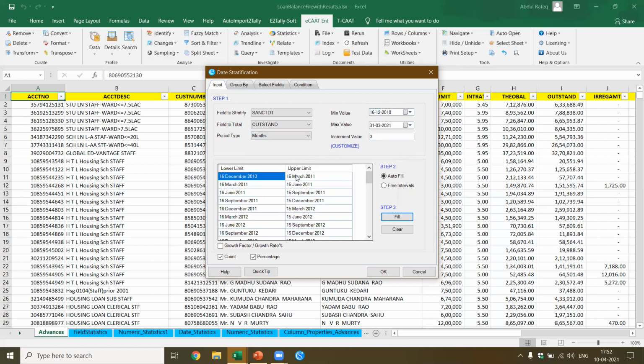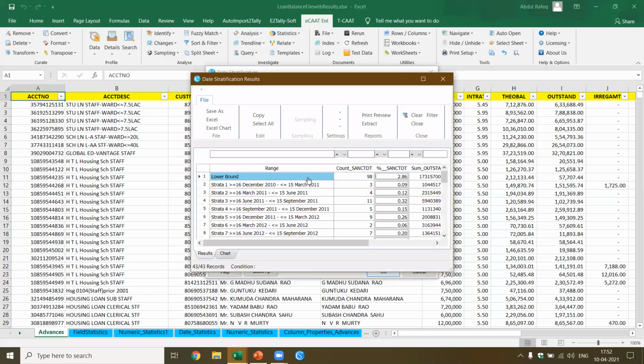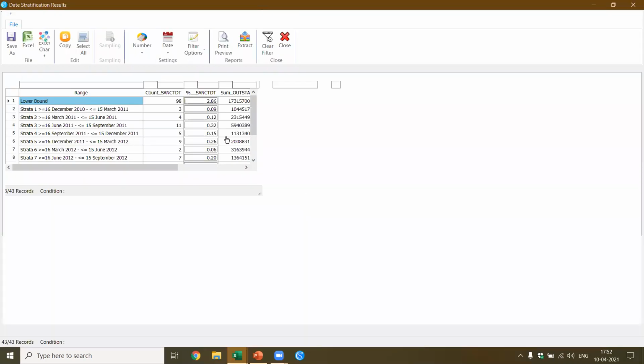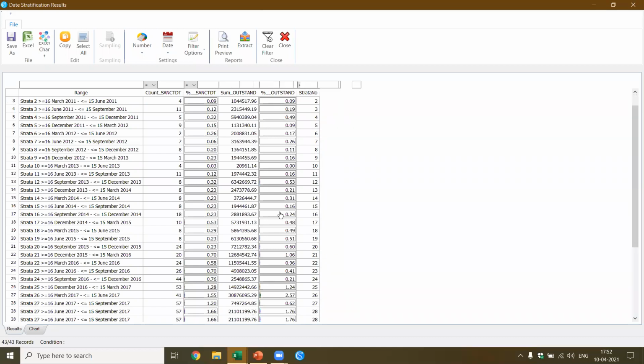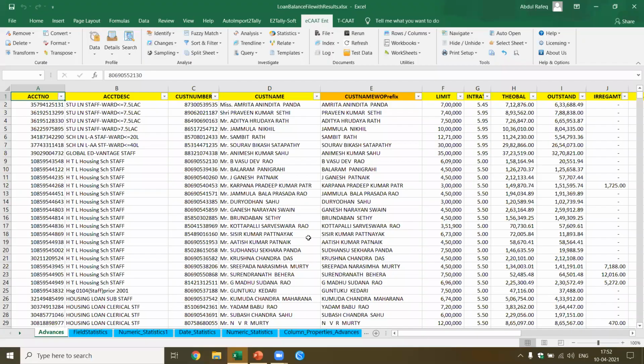Now I got this from first: what are the loans sanctioned between these dates? And I say okay. Now I'll be able to know, for each sanction date for that particular period of 3 months, how many loans were sanctioned and what is the total value of the outstanding for each type of loan. Okay, this is how you can get the insight button to stratify.